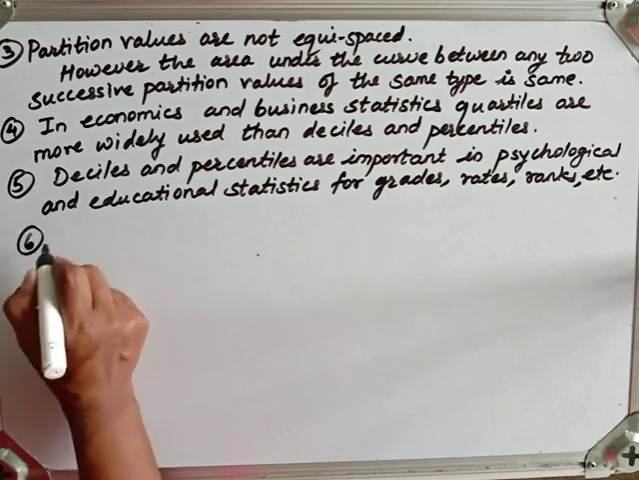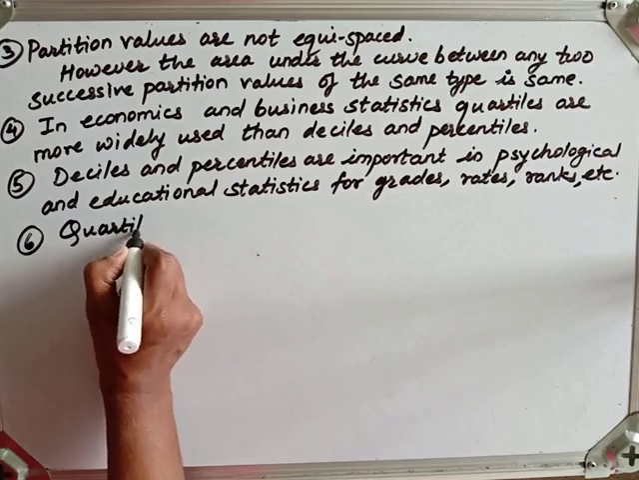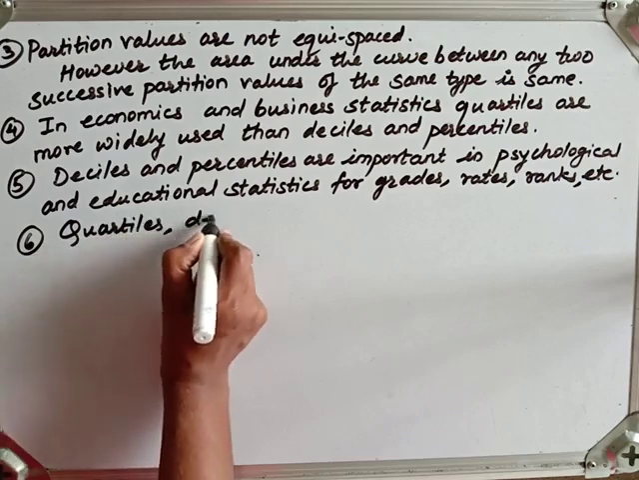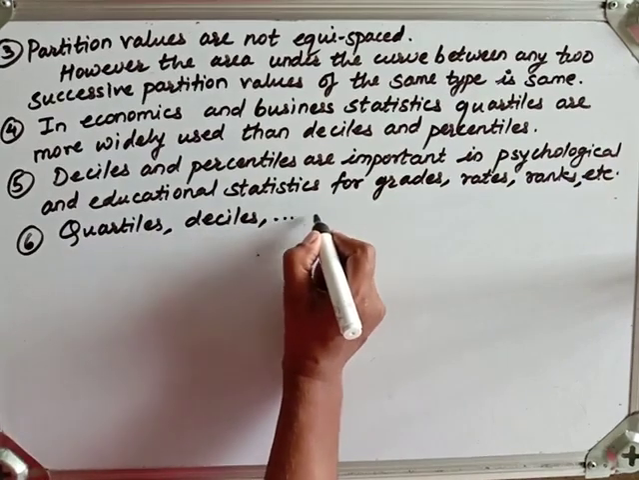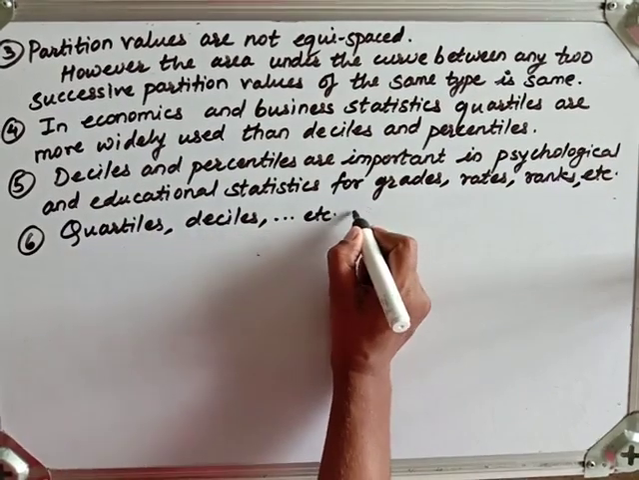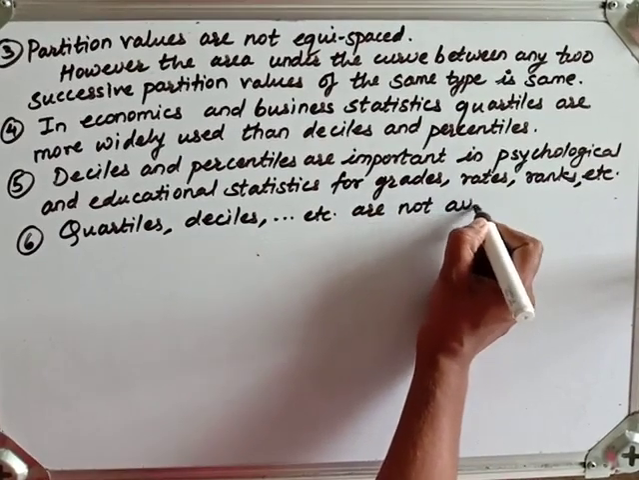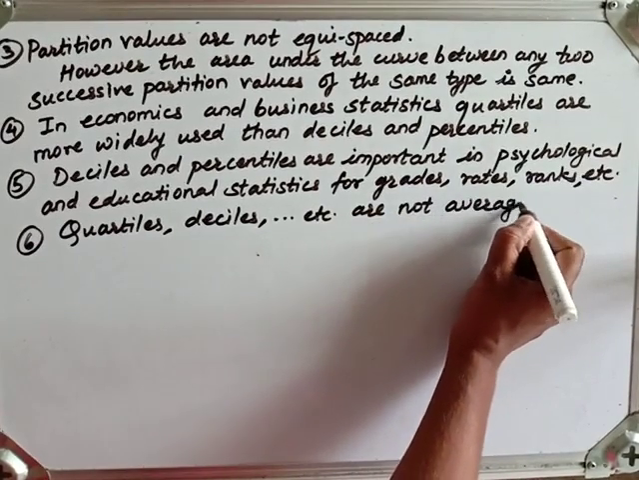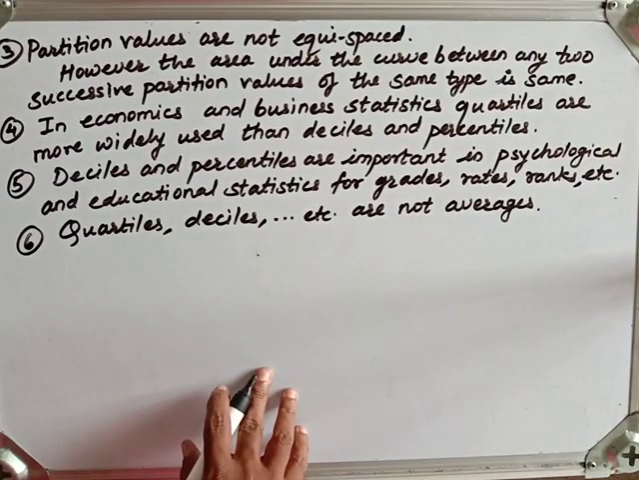Now, the next thing is that quartiles, deciles, percentiles, etc. are not averages. These are not averages, while mean, median, mode are the averages.